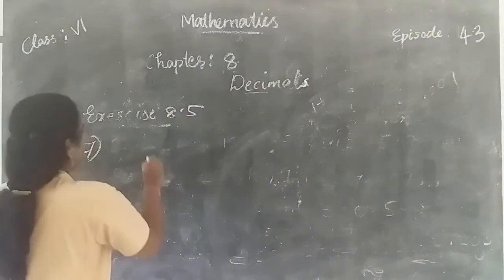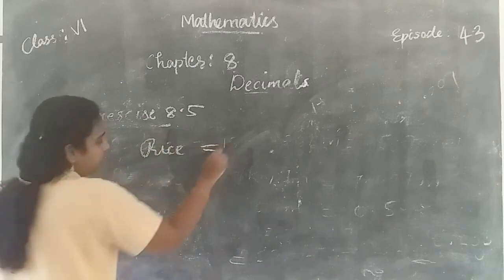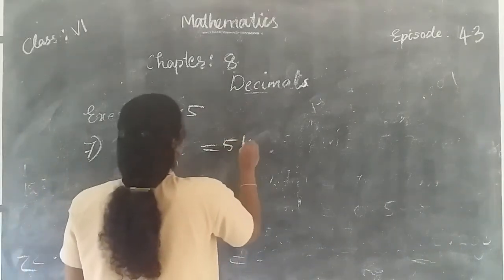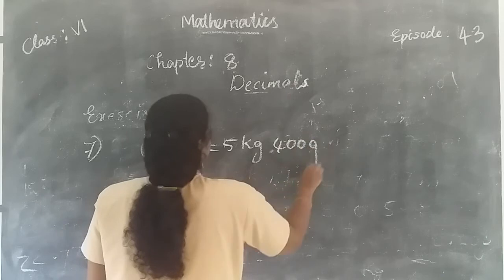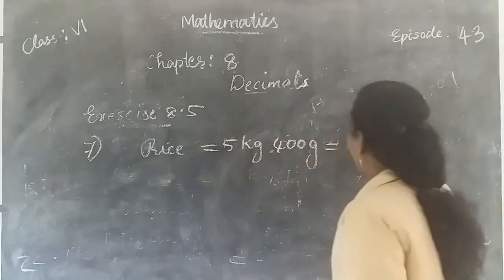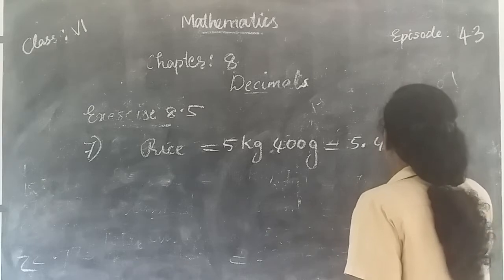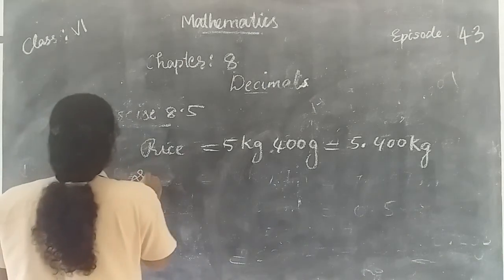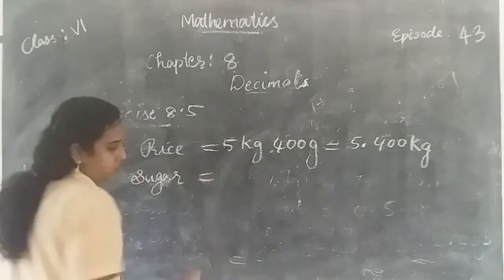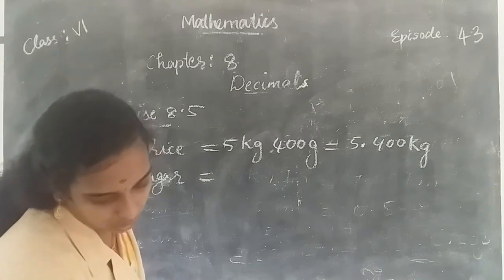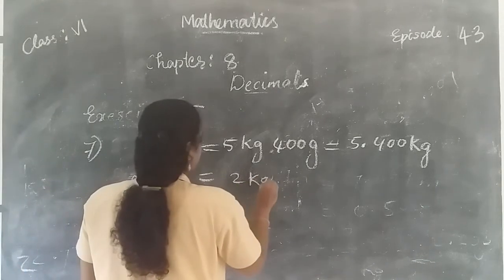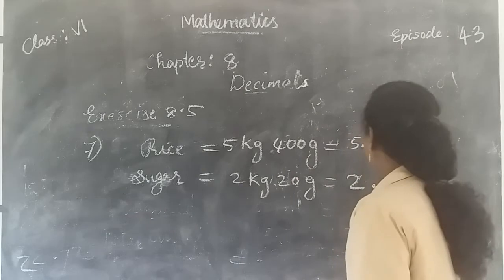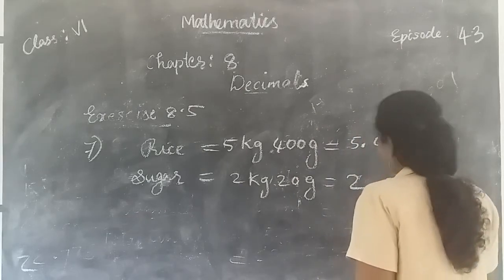So write the steps. Weight of rice is equal to 5 kilogram 400 gram, that's equal to 5.400 kilogram. Then the next one, weight of sugar, is equal to 2 kilogram 20 gram, that's equal to 2.020 kilogram.